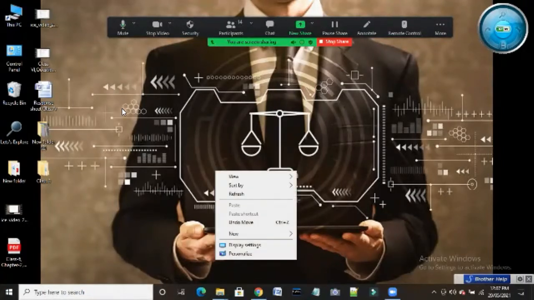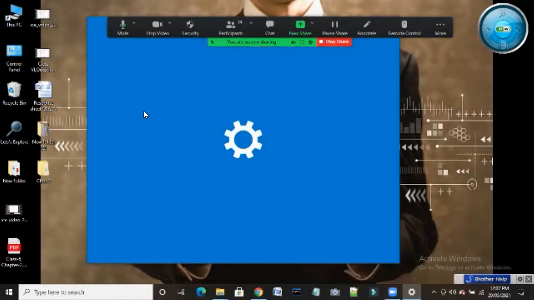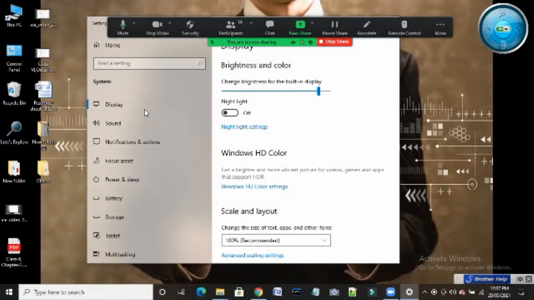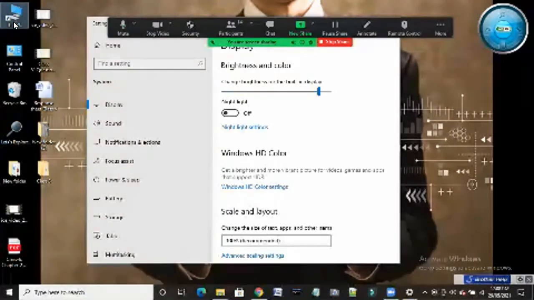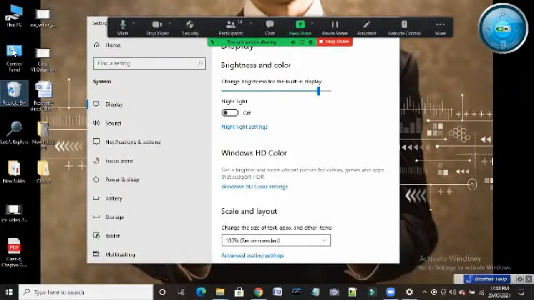If I want, I can set a new wallpaper in display settings. It has small icons: File Explorer, This PC, Control Panel, Recycle Bin, a new folder, Video, Chapter 2. So many things are there on my screen.